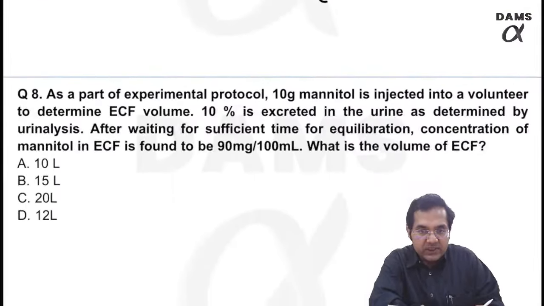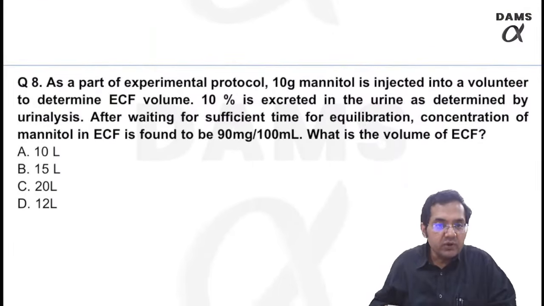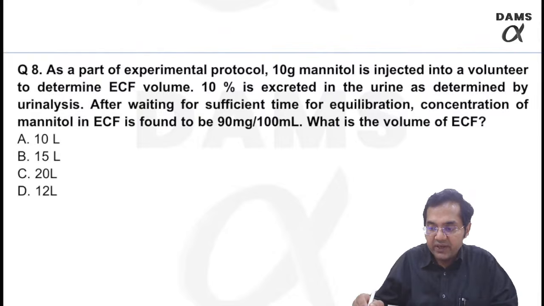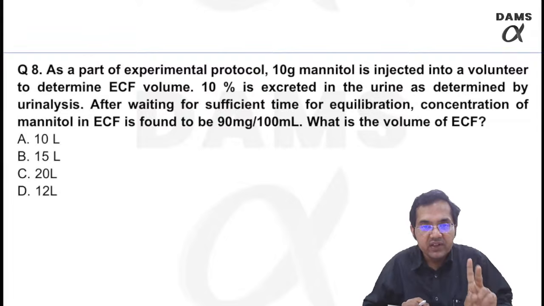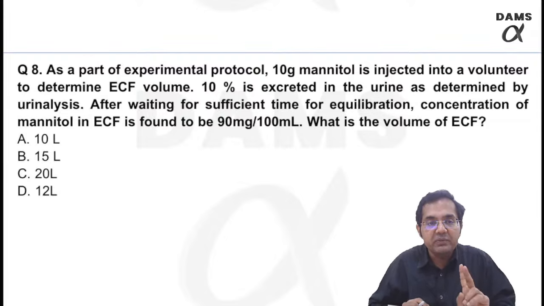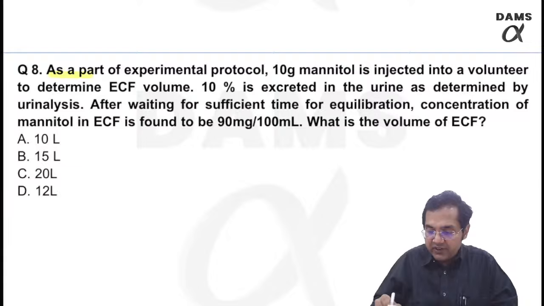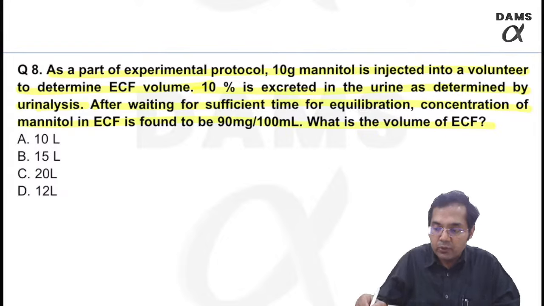Another calculation topic, very important, based on the measurement of body fluids, one of the very important topics of general physiology. Remember, transport across cell membrane and fluids. These should be on your tips. They are the most important topics. As a part of an experimental protocol, 10 gram mannitol is injected into a volunteer to determine ECF volume. 10% is excreted in the urine as determined by urine analysis. After waiting for sufficient time for equilibration, concentration of mannitol in ECF is 90 mg per 100 ml. What is the volume of ECF?